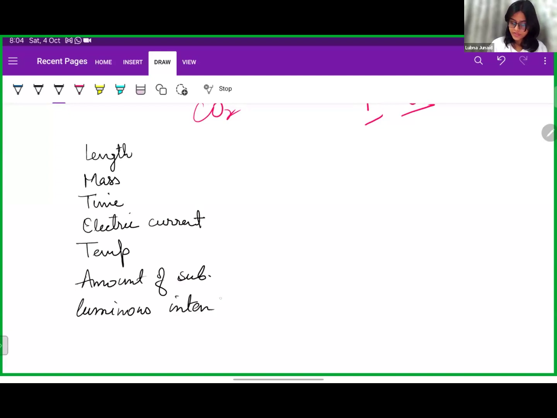These are the units which are given by that system of units. And from these units, we have derived certain other units.